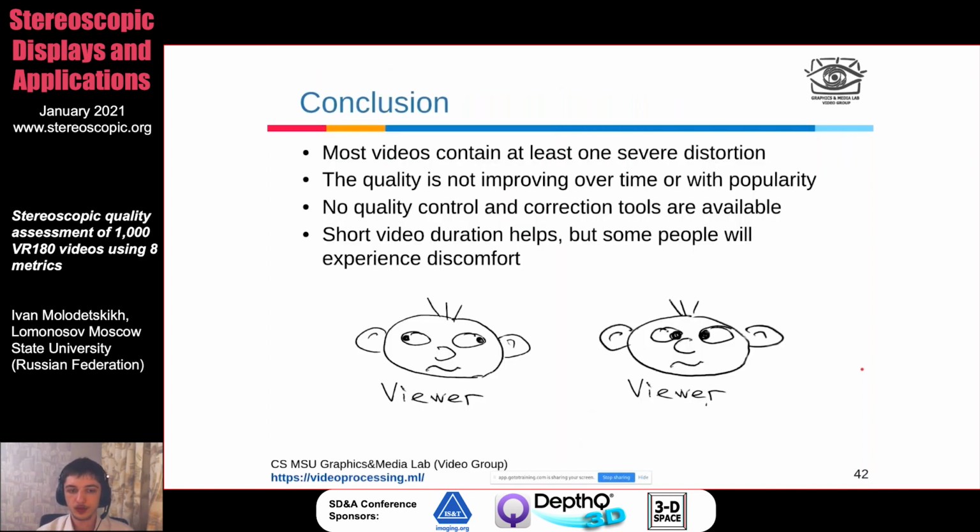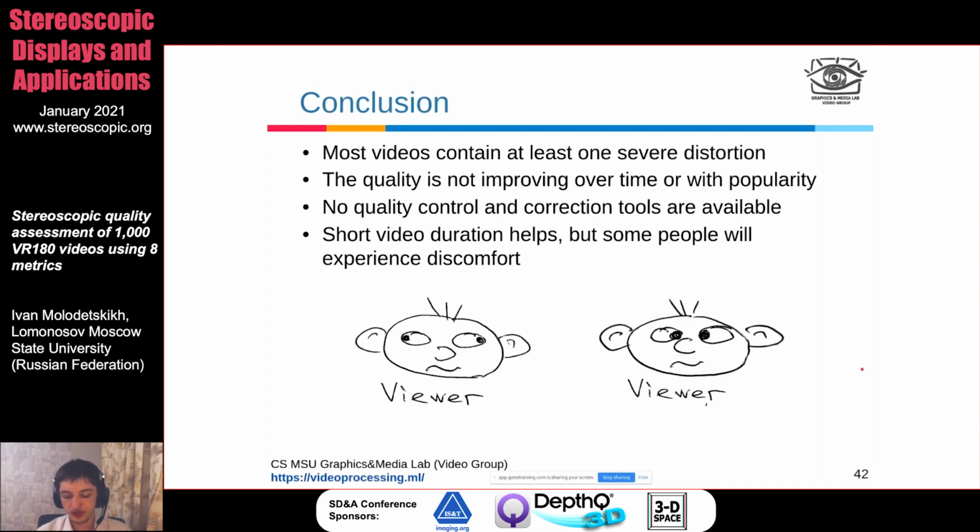And in conclusion, I'd like to say that most videos from what we found contain at least one severe distortion, and the quality is not really improving over time for most of the metrics or with popularity. So even the most popular videos from 2019 will have about the same number of artifacts as not very popular videos from 2017, which means that there are no quality control and correction tools, unfortunately.